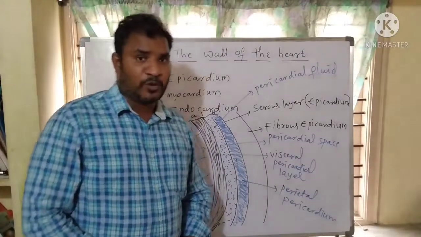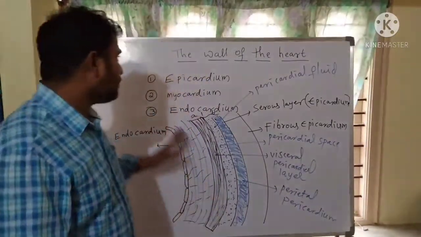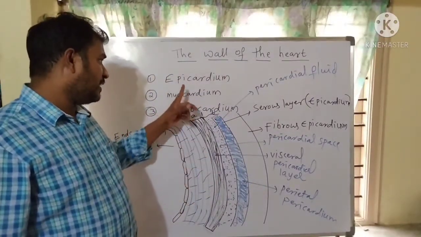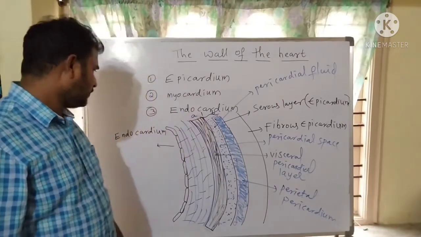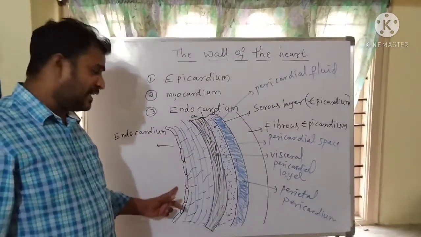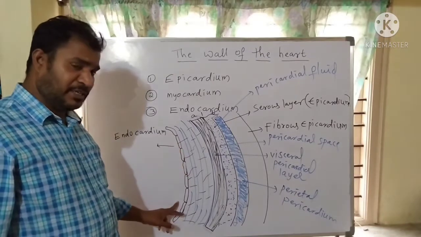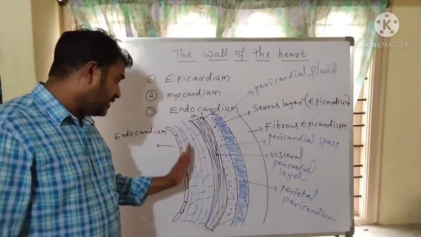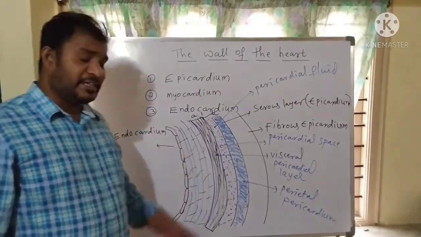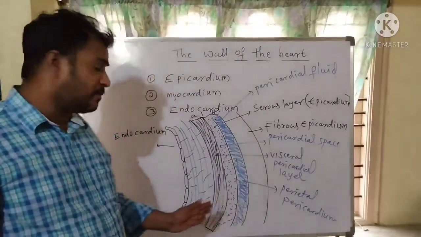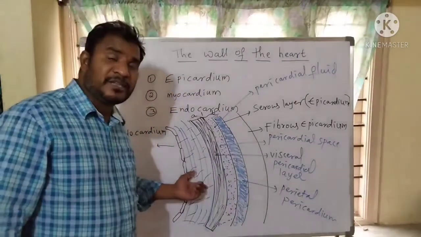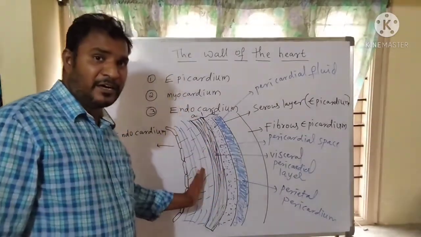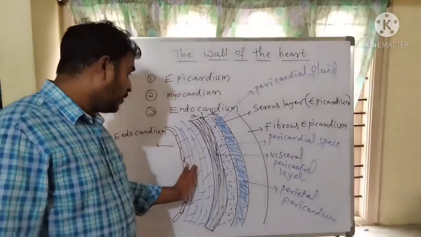And finally, I am going to recall the subject once again. The wall of the heart consists of three layers: epicardium, myocardium, endocardium. The endocardium is the innermost layer, which is made up of simple squamous epithelium. Above the endocardium, there is a thick layer, that is called myocardium. Myocardium is made up of cardiac muscles. These cardiac muscles are involuntary and striated muscles. This is the most important layer because it consists of cardiac muscles.